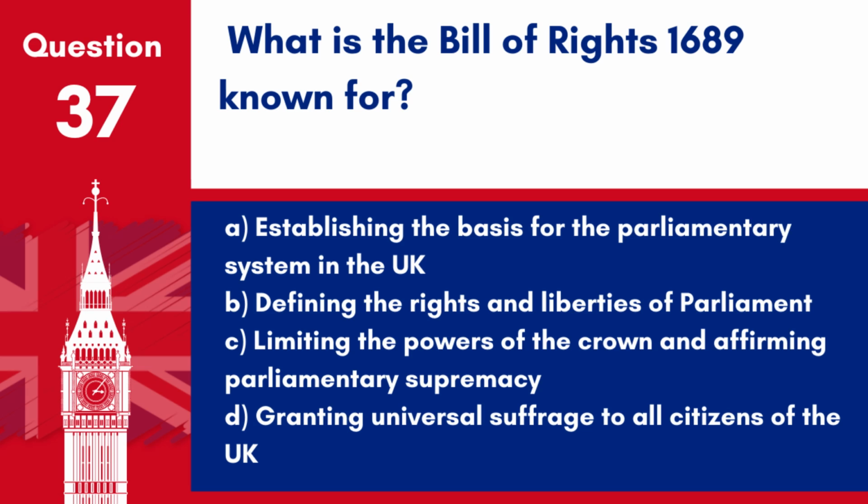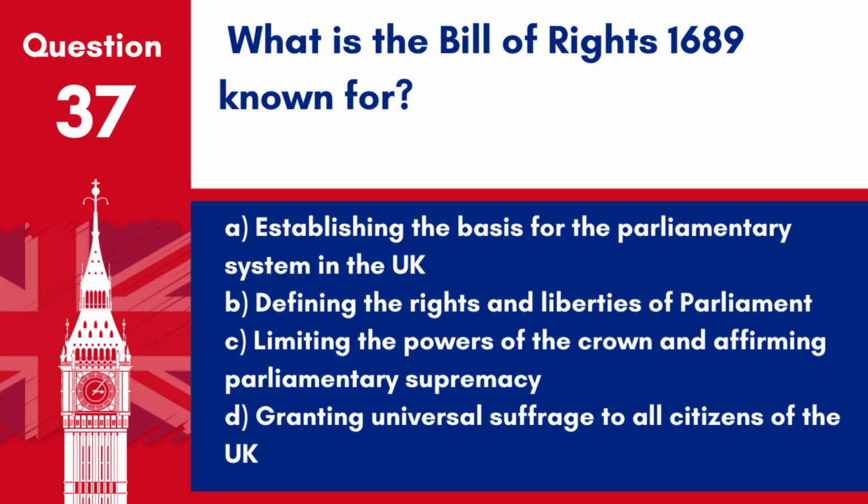Question 37. What is the Bill of Rights 1689 known for? A. Establishing the basis for the parliamentary system in the UK. B. Defining the rights and liberties of Parliament. C. Limiting the powers of the Crown and affirming parliamentary supremacy.